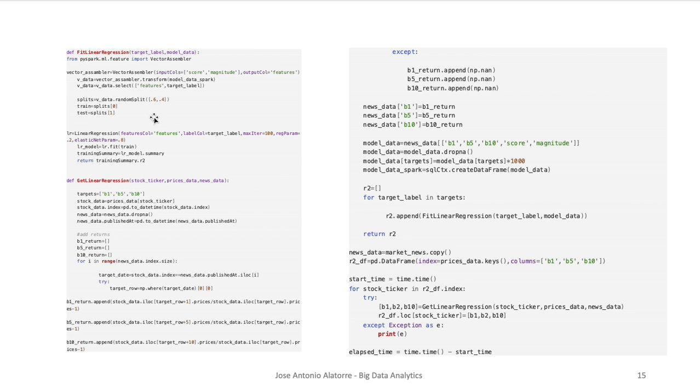So this is the code that I use for creating these rolling regressions. Remember that we need to do a regression for each stock. That's 30 stocks. And then we're also going to do a regression in 1, 5, and 10-minute windows. This is with the objective of seeing how fast stock prices react to news.